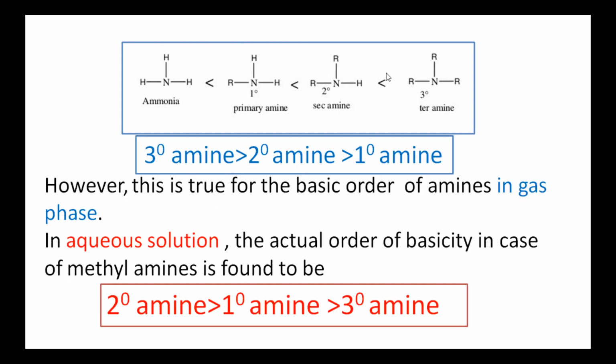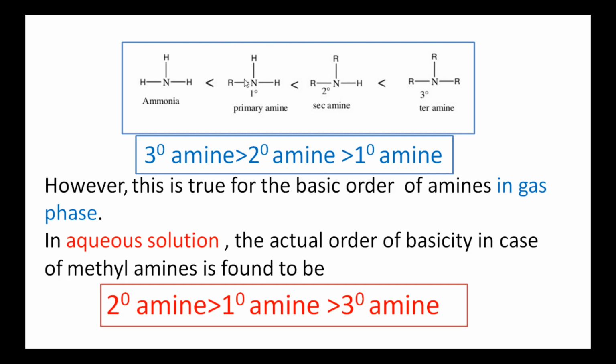Here, I am considering examples such as this ammonia molecule. This molecule is primary amine, which is secondary amine, which is tertiary amine. These three amines are aliphatic amines. So when comparing these four molecules, in ammonia there are three hydrogen atoms attached to the nitrogen atom. That is, it does not contain any plus I effect group.